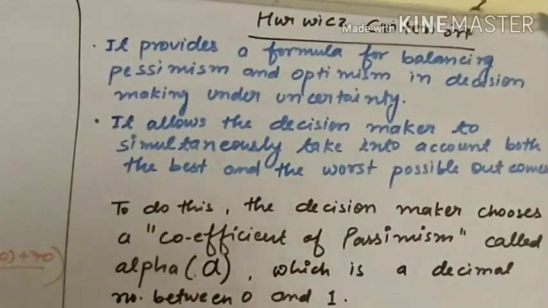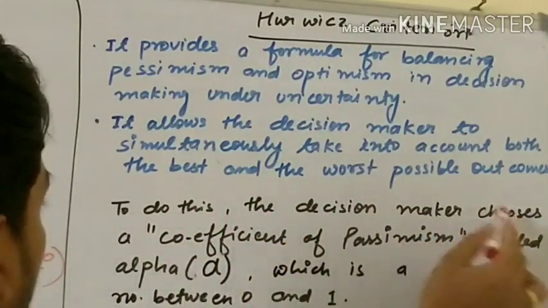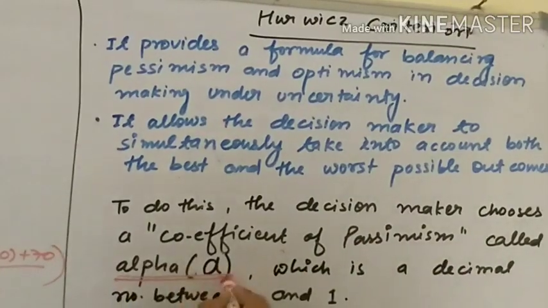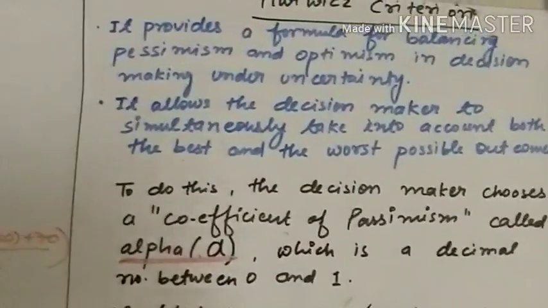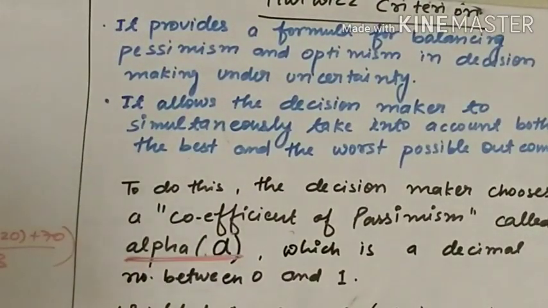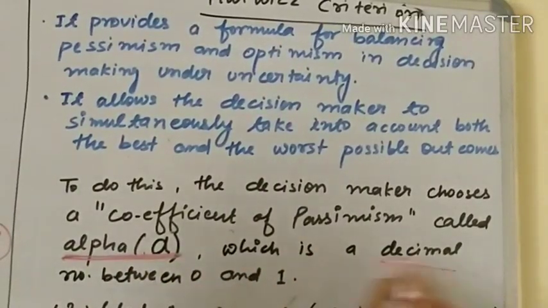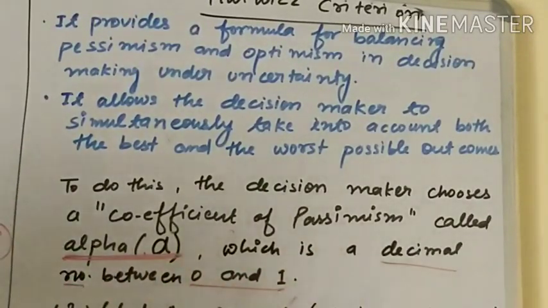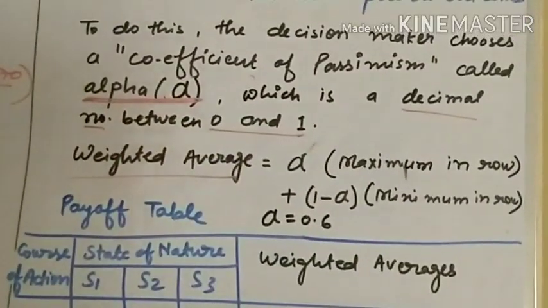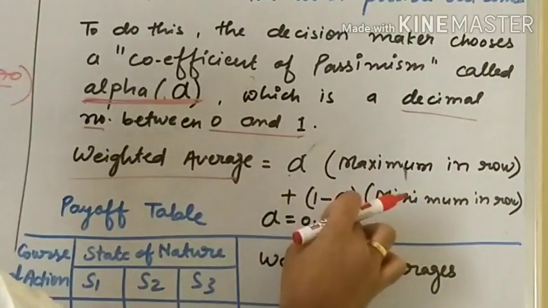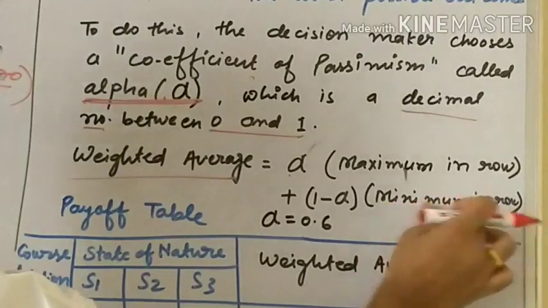Let's see the calculation. To do this, the decision maker chooses a coefficient of pessimism called alpha. When you see this Hurwitz formula, you should have an alpha value. What is alpha value? This is a decimal number between 0 and 1. With the help of alpha, we will calculate weighted average. How will we calculate weighted average? Alpha in bracket maximum value in row plus 1 minus alpha minimum value in row.